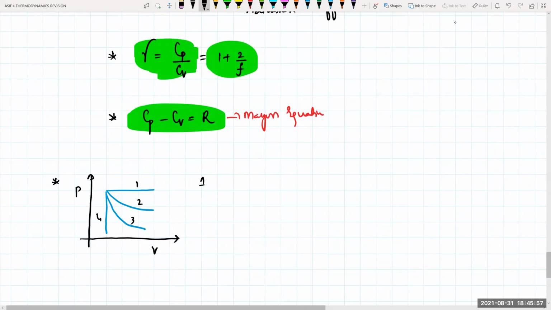What does 1 represent? Pressure remaining constant, so isobaric. And 2 will be isothermal. And 3 will be adiabatic, the steeper one. And the 4th will be isochoric, volume constant.